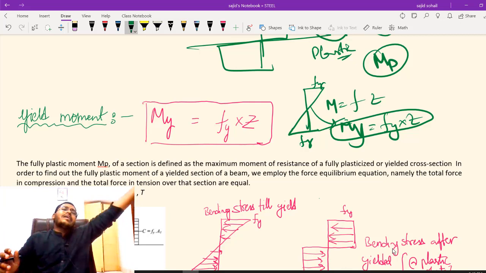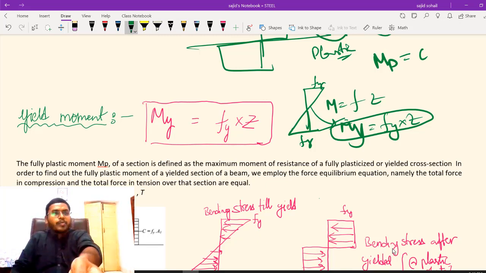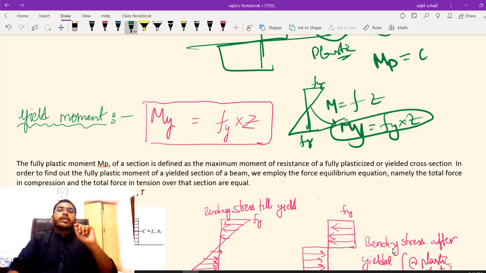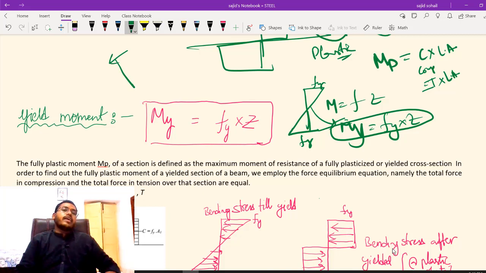We will be using the same concepts of RCC which we have used. To calculate moment of resistance I was using one simple formula in RCC, which was, not only in RCC, in simple terms, we are just equating our force equilibrium equation. So what I am going to get is my C, the compressive force, into lever arm, which also equals my tensile force into lever arm. So what is this lever arm? For example, let us say here I have some compressive force, here I have some tensile force.